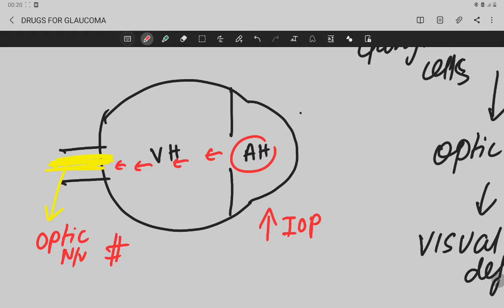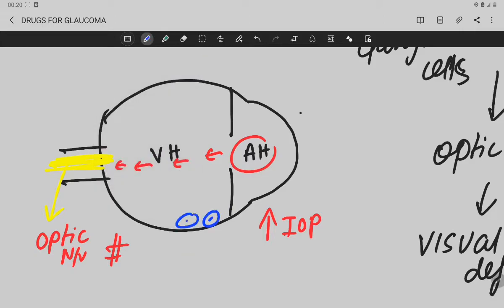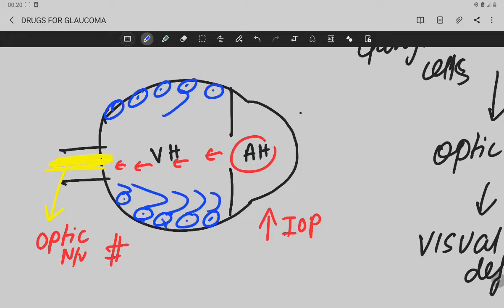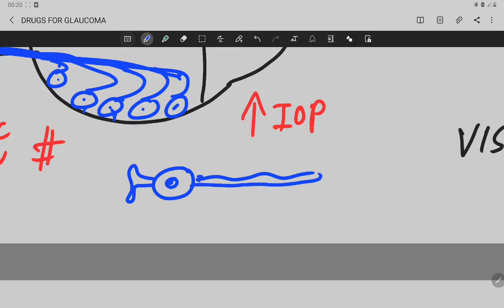Okay, not only that, on the retina, let's imagine this is the retina, there are bipolar and ganglionic cells and many other cells also present on the retina, and the axons of the ganglionic cells form the optic nerve. So here I am drawing, this is the ganglionic cell, this is the long axon of this ganglionic cell which forms the optic nerve.